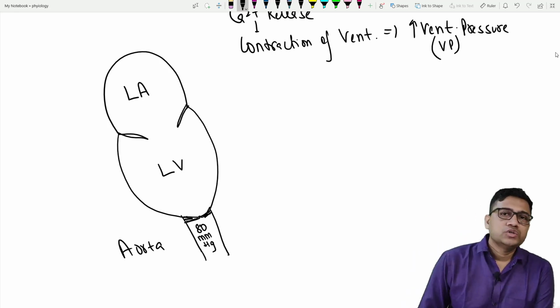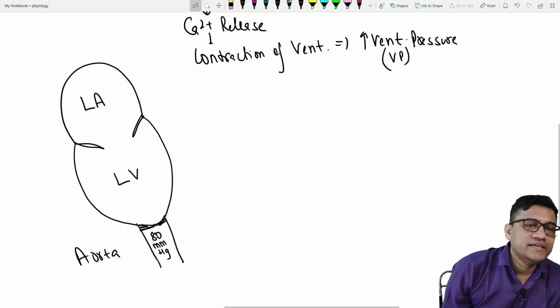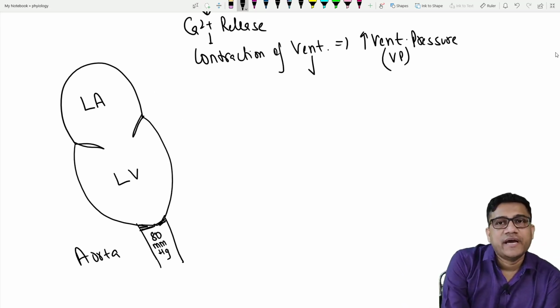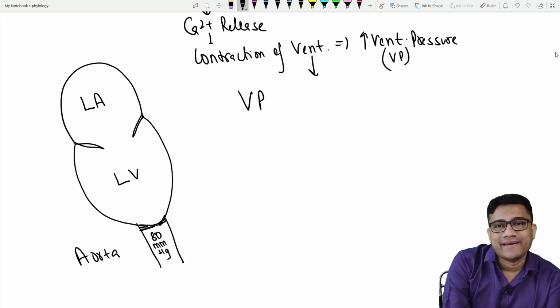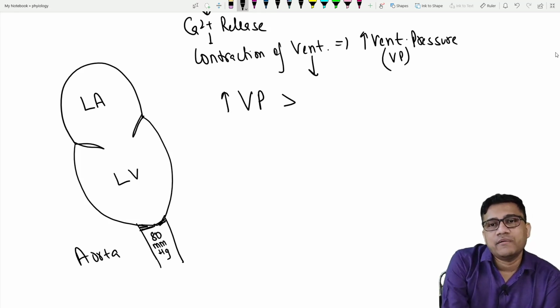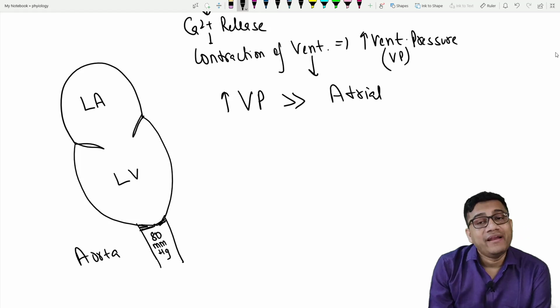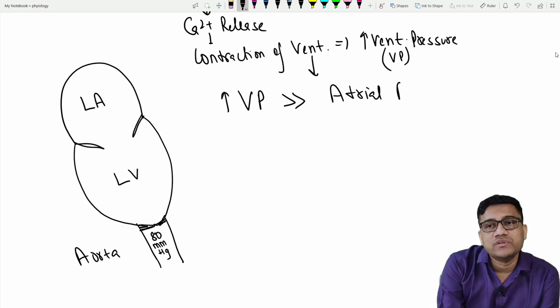Fine. So start now. First, when the ventricle contracts, the pressure rises, and the result is what? The ventricular pressure VP rises and becomes more than atrial pressure. So atria are relaxing now, and ventricles are contracting. So the atrial pressure is falling below.